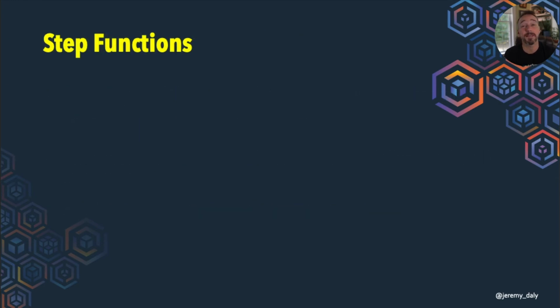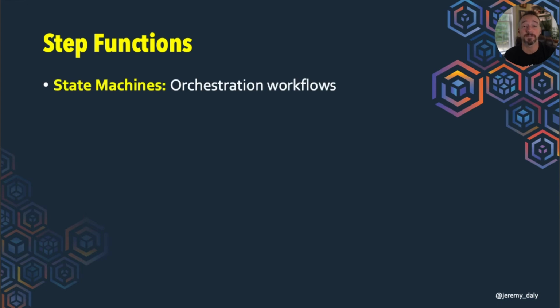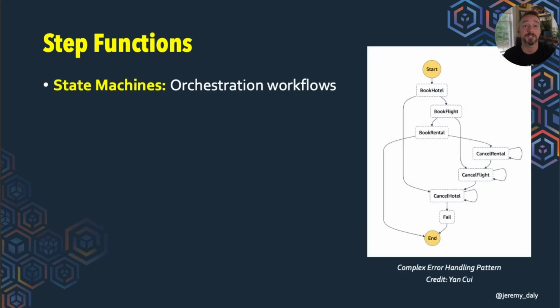All right, and then Step Functions. So this is another really cool service that AWS has that allows you to do state machines and orchestrate workflows. This is just an example of the saga pattern that you can do, to be able to work things backwards or unwind events.